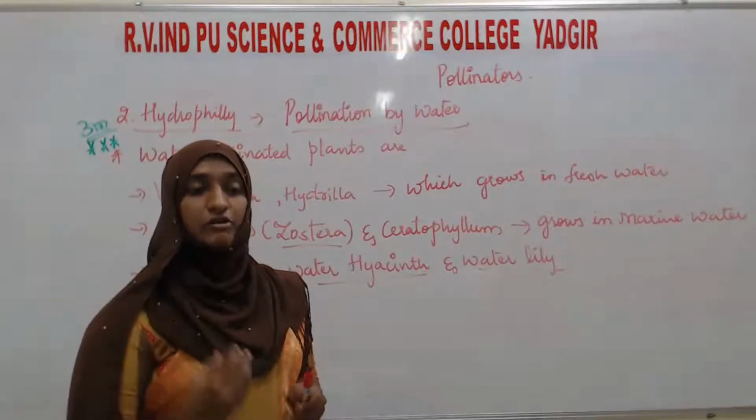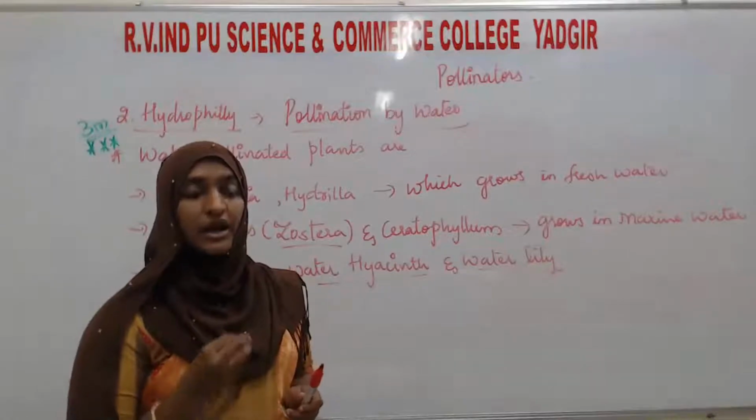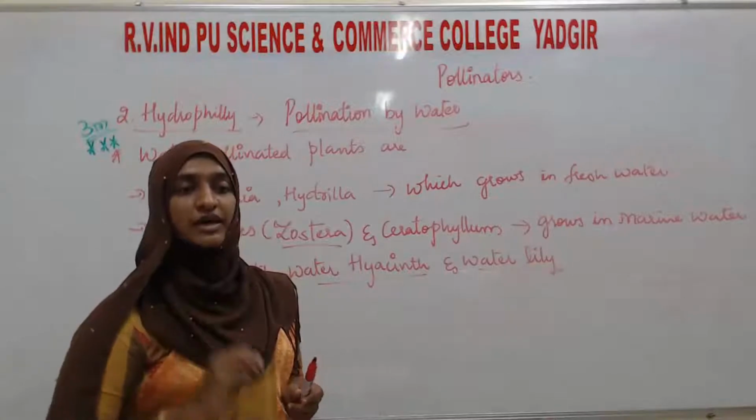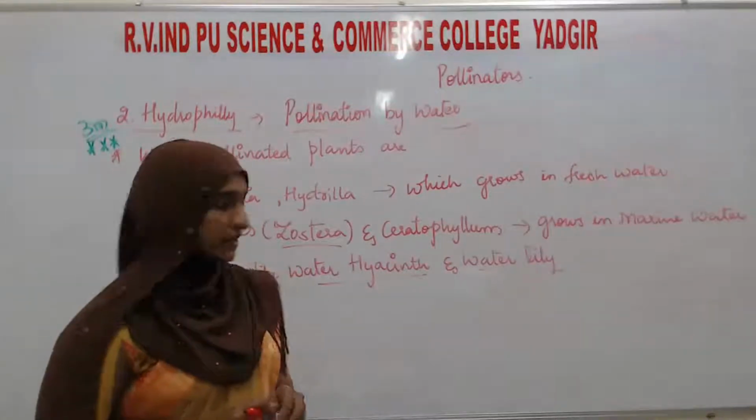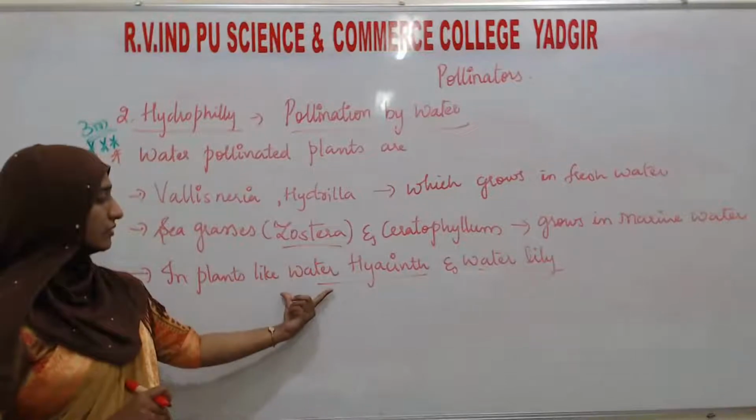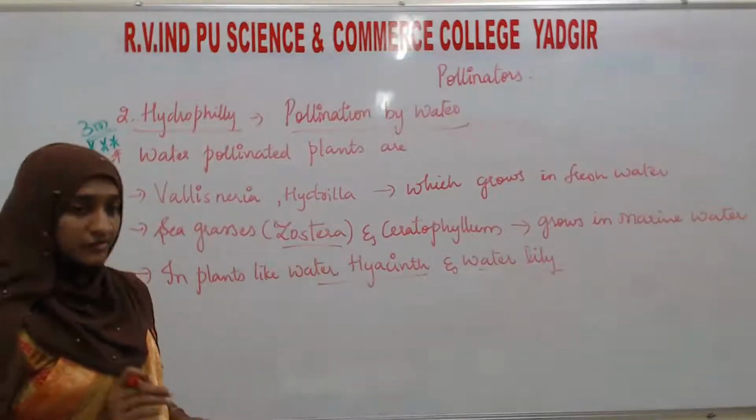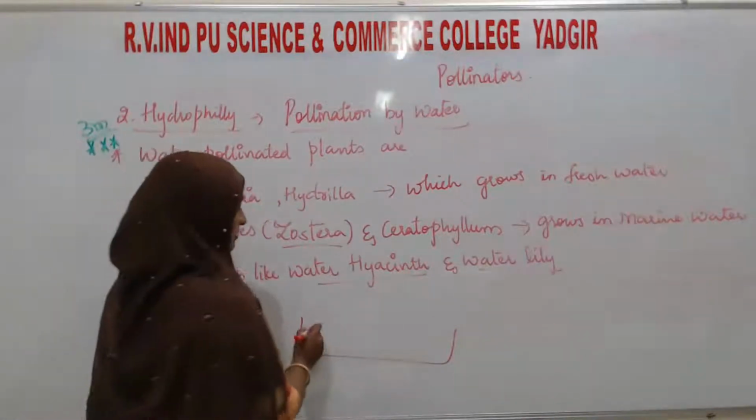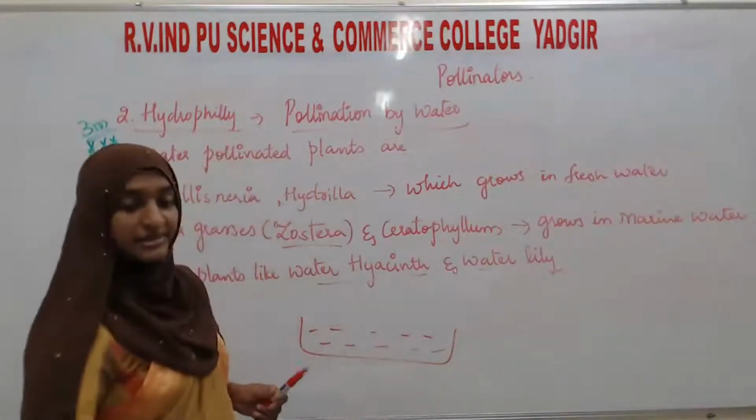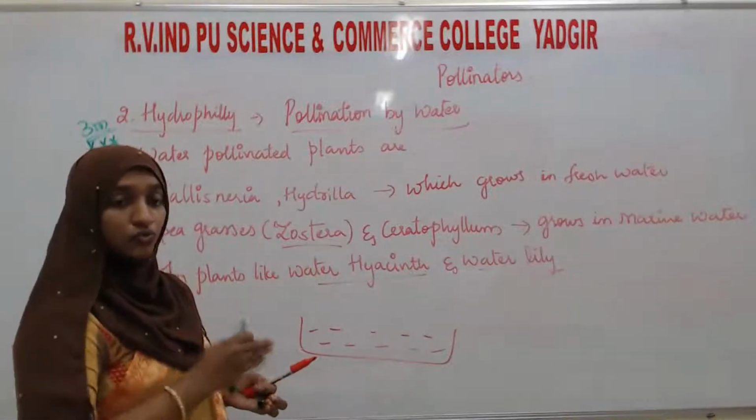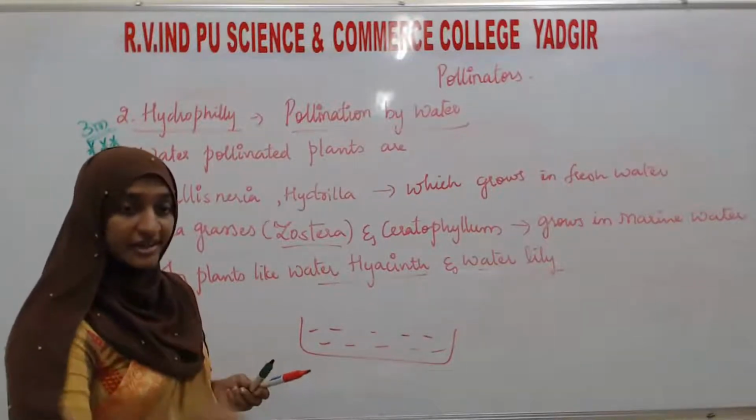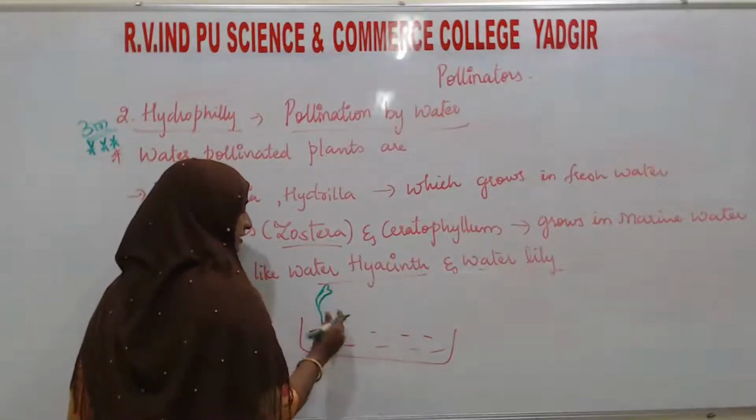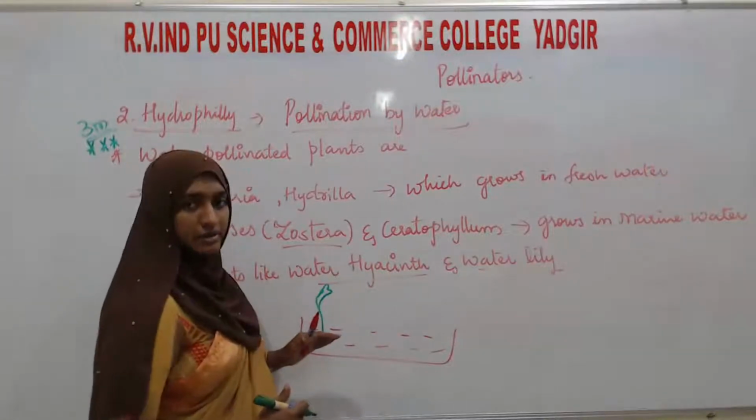Some of them are adapted for what? For pollination by air, or pollination by insects or the animals. Among that, one example is water hyacinth and water lily. See here, if this is the water, this water hyacinth and water lily are the floating plants. They are not submerged in the water. Whatever flowers there will be of the water hyacinth, they will be above the water level.